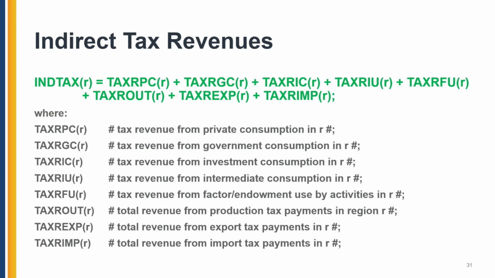These are a list of all the indirect tax revenues that we have in the GTAP model. You see that it's very comprehensive. We have tax revenue coming from private consumption or government consumption, investment or intermediate consumption, and even factor endowments used by each activity are being taxed. You have total revenue from production tax payments in region R. Your export taxes and import taxes are included.